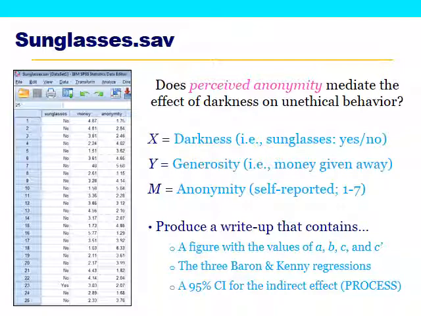Then use PROCESS to give me the value as well as the confidence interval for the indirect effect. Tell me whether it includes 0 or not and what exactly that means. If necessary, explain the nature of this relationship. If you want to pause there, you can take a few minutes to practice this and then we'll look at it together.